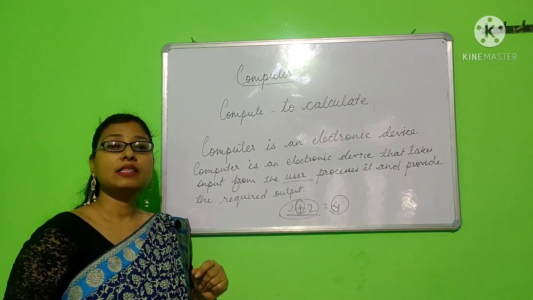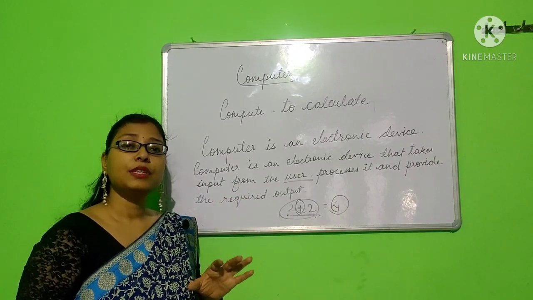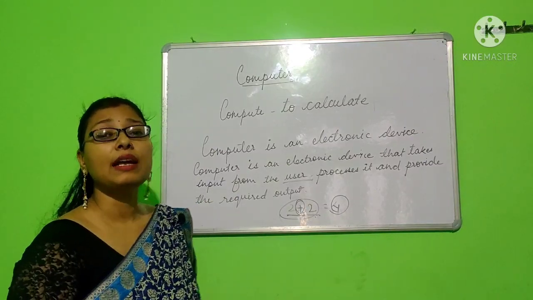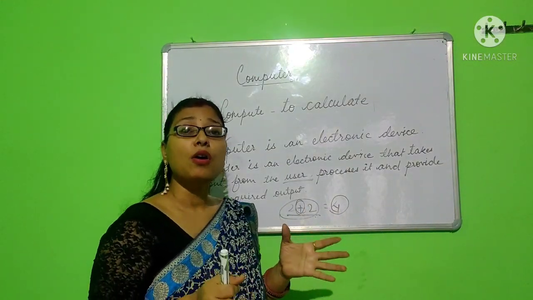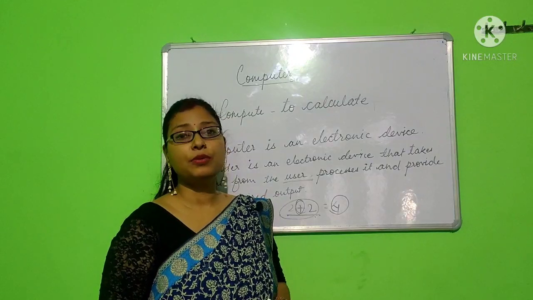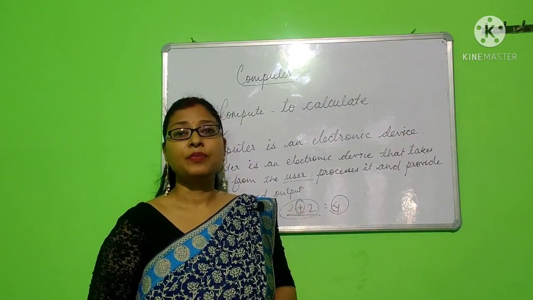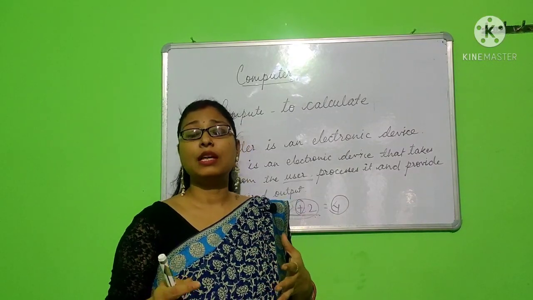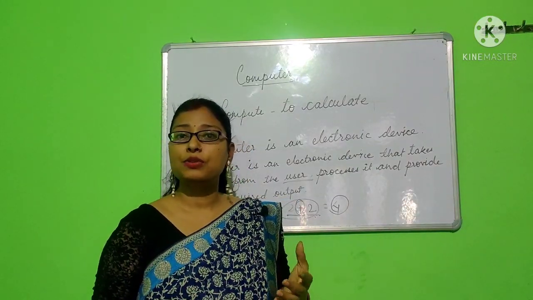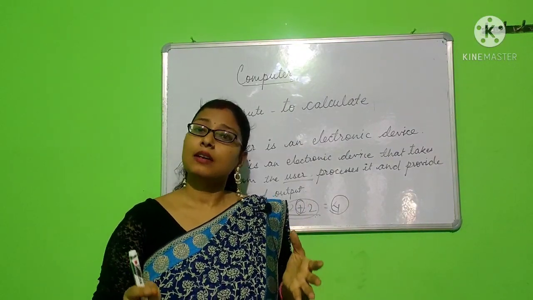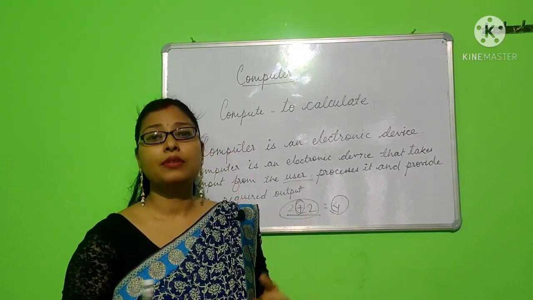Now let us understand what are the features of computer. Why is computer so important and used extensively in all the fields all over the world? All the people need computer in some way or another. This simple mobile phone that you are using, the Android mobile, the tab that you are using, everything of it is a type of computer.